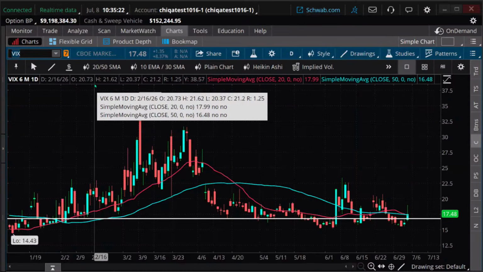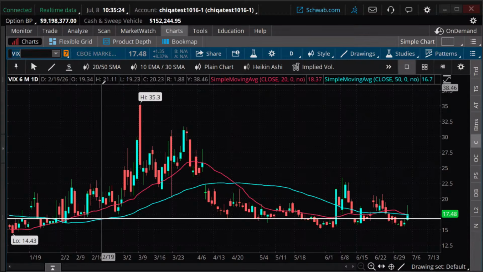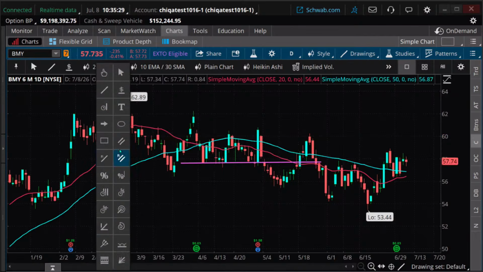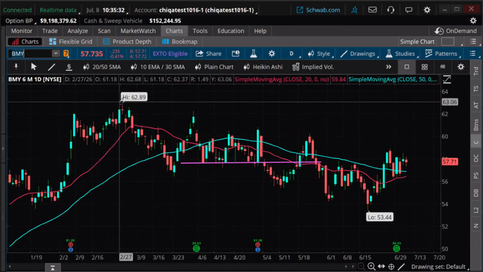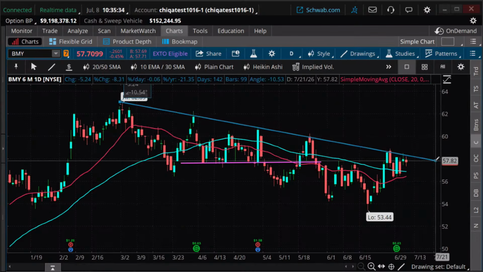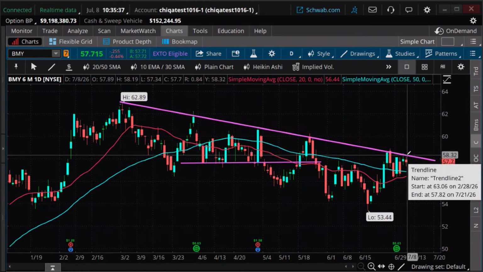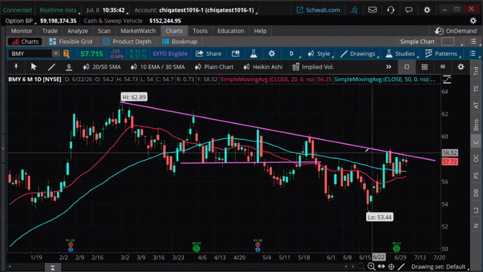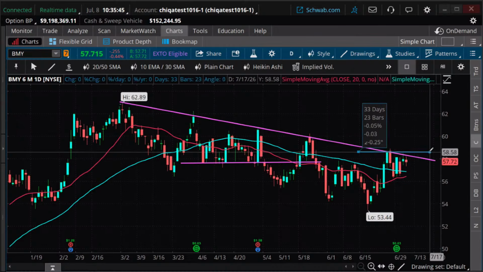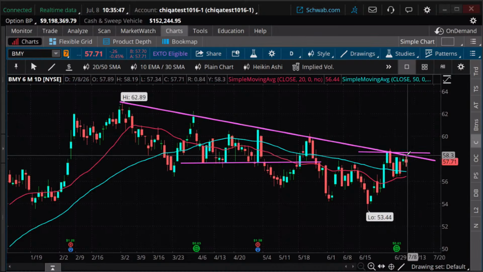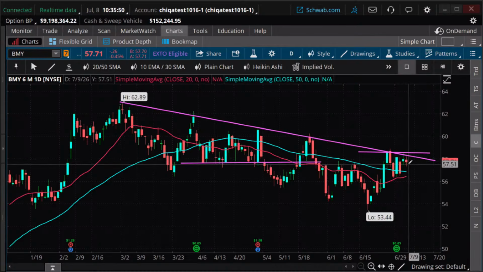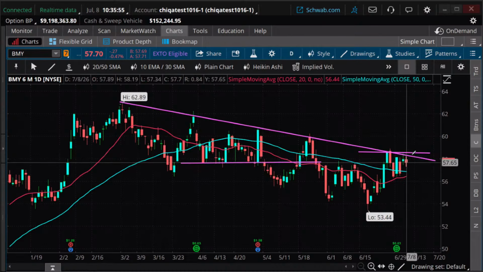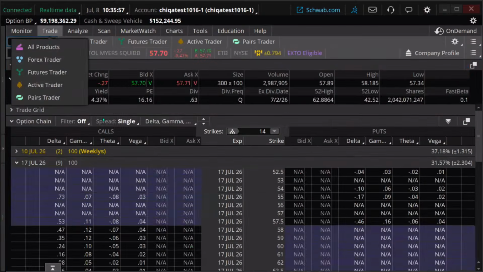I'm going to go here and look at something like BMY. Here's my take on BMY. This is technical analysis. This is the downward trend that we've had. I'm going to assume that we have some resistance around this area. So I'm going to make this more of a bearish trade in this regard. Technical analysis isn't the only way to do it, but I'm just going to do a short-term trade here.